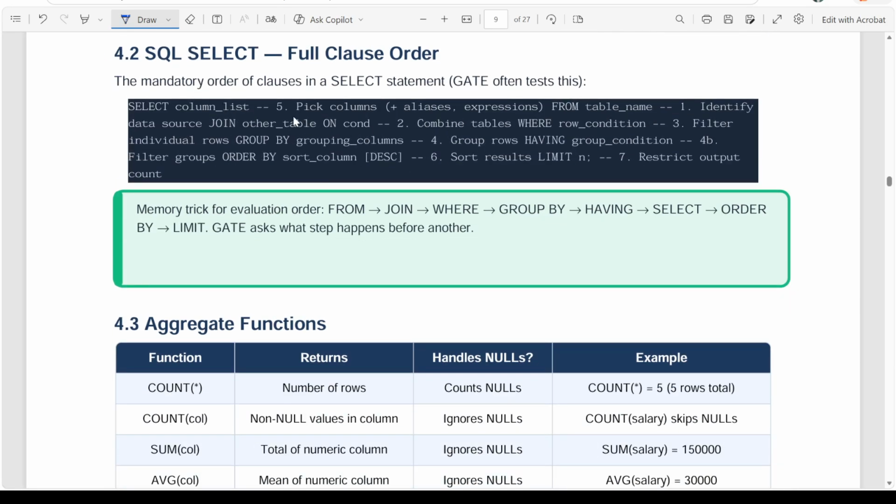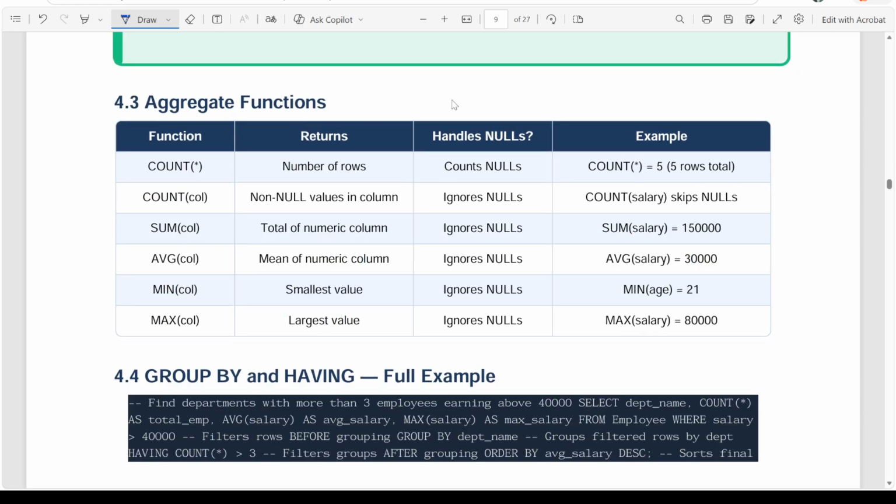Then again, we will see aggregate functions. Very important. When we put some mathematics over the query, like summing a column, finding the average, minimum, maximum, counting the rows, counting things, all these things. When we put these mathematical operations on the query, it is called aggregate functions. We will see how we apply aggregate functions in the query, how we write queries that involve them.